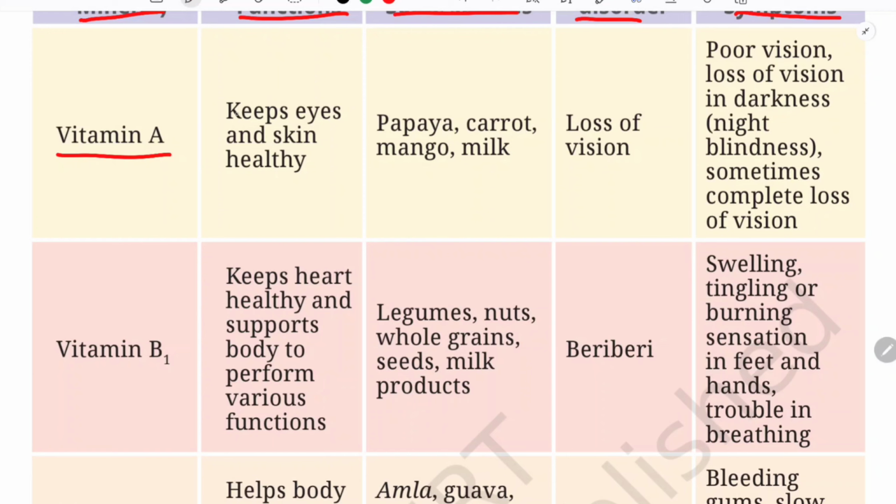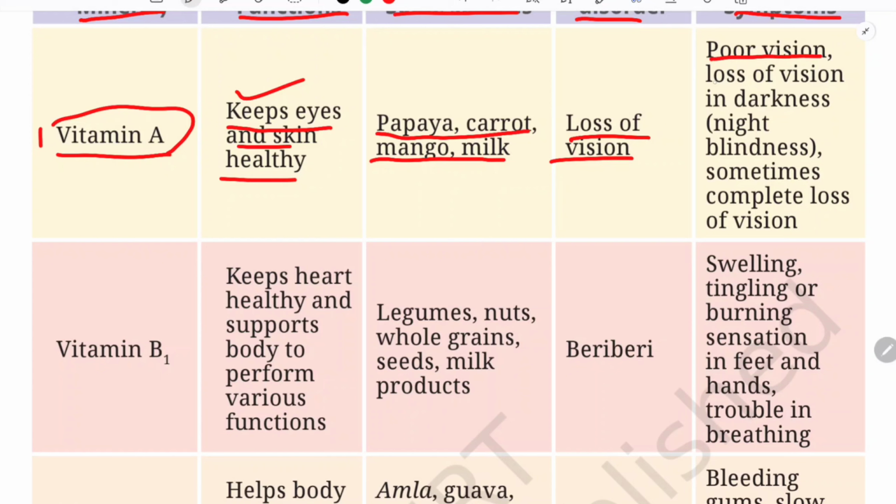So vitamin A, what is its function? It keeps our eyes and skin healthy. So that is why we are being suggested to take papaya, carrot, mango, milk, and also green leafy vegetables. You have to include this in your diet if you want very healthy eyes and healthy skin. And what is the deficiency? Loss of vision. If you have a deficiency of vitamin A, then your skin condition will also not be very good, and you will have very poor vision and sometimes loss of vision as well.